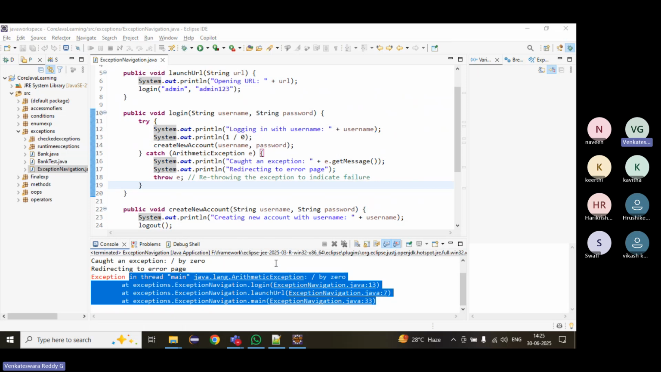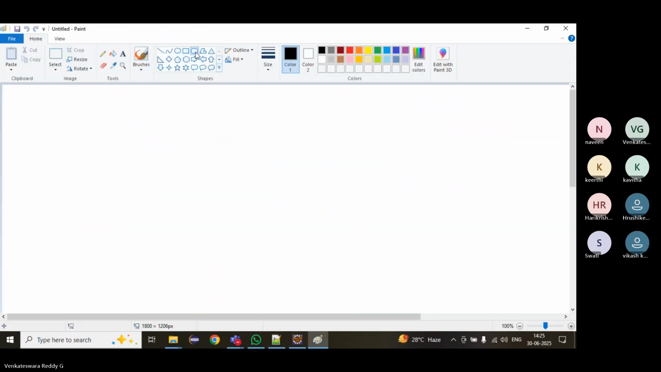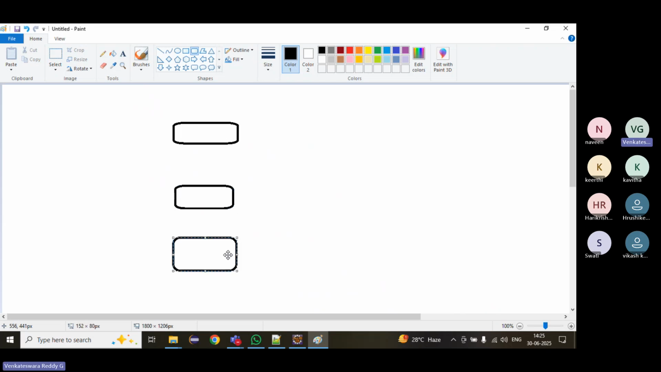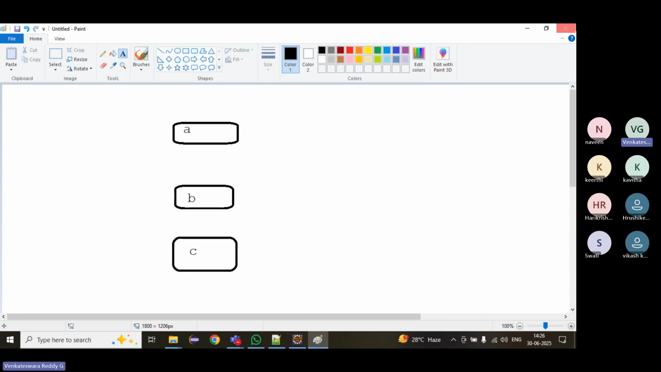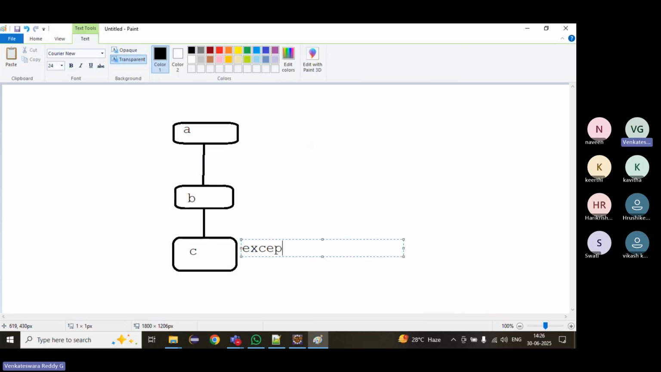Suppose you want it more clear. Simple things: we have A, B, C. These are supposed methods. A is calling B method, B is calling C method. A executed successfully, A calling the B, B calling the C. Now an exception has occurred in C.